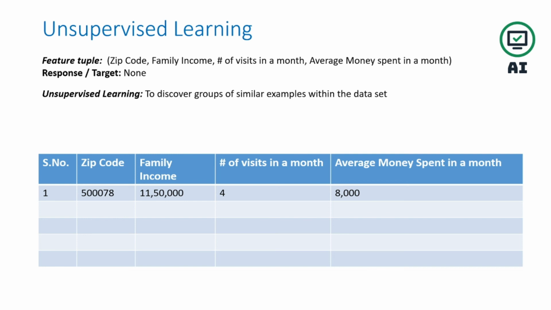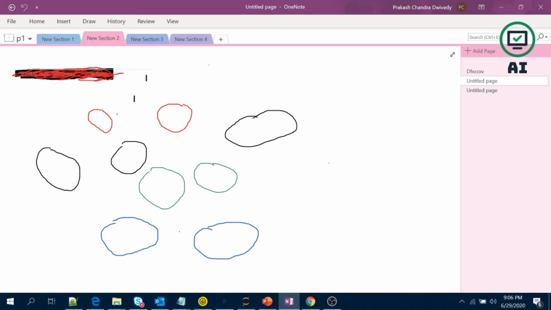As you have seen in market segmentation, we have medium spender, high spender and low spender by looking at the average monthly spend, number of visits, family income, zip code. That is the kind of clustering algorithm we have to apply. I think you would have understood what is supervised and unsupervised. Unsupervised learning, as I said, identifies and puts together similar grouping of features.